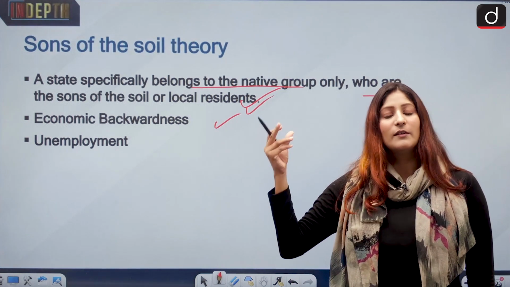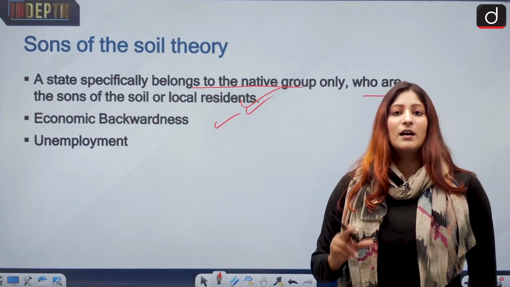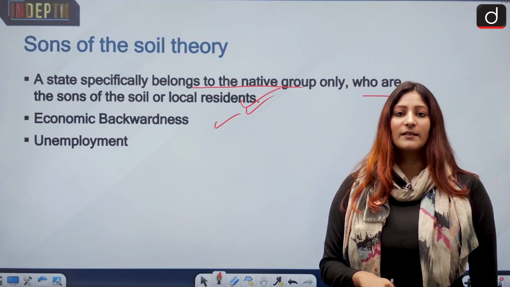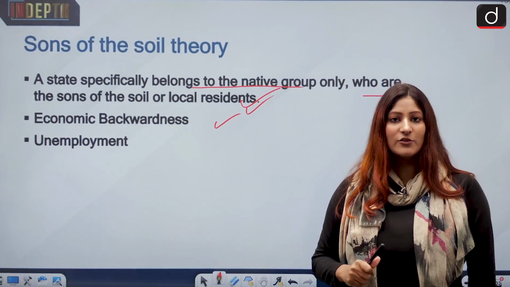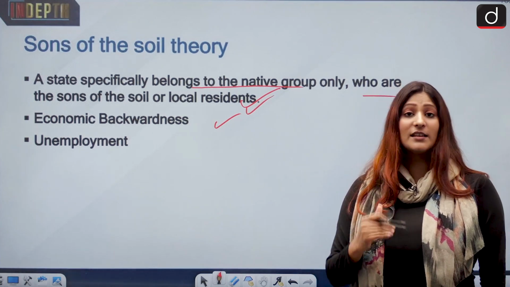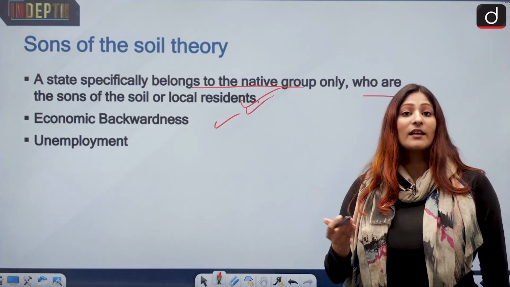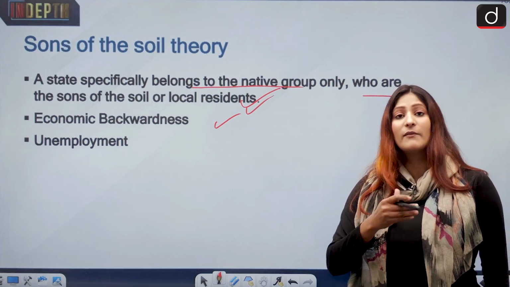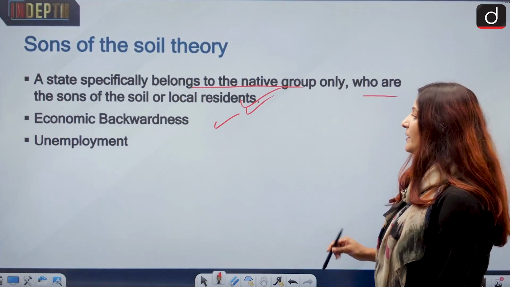If somebody else comes from a different state and takes the jobs in the original state, then what happens? People start getting xenophobic, saying that they are taking away our jobs. And this is not just for India, it is omnipresent. We are seeing so much violence happening in different countries, such as the US against Indians. There was a woman who said, wherever I see you Indians, everywhere. So you see that happening everywhere.